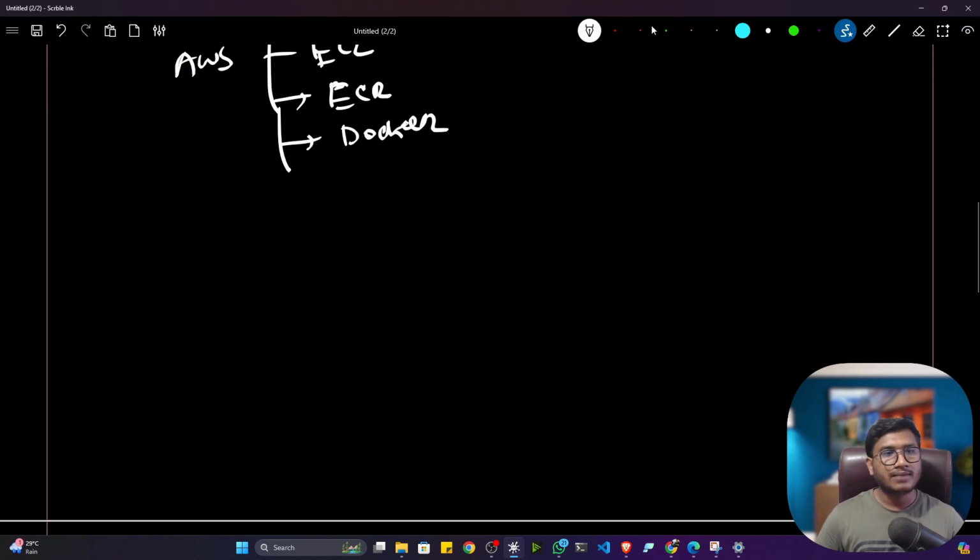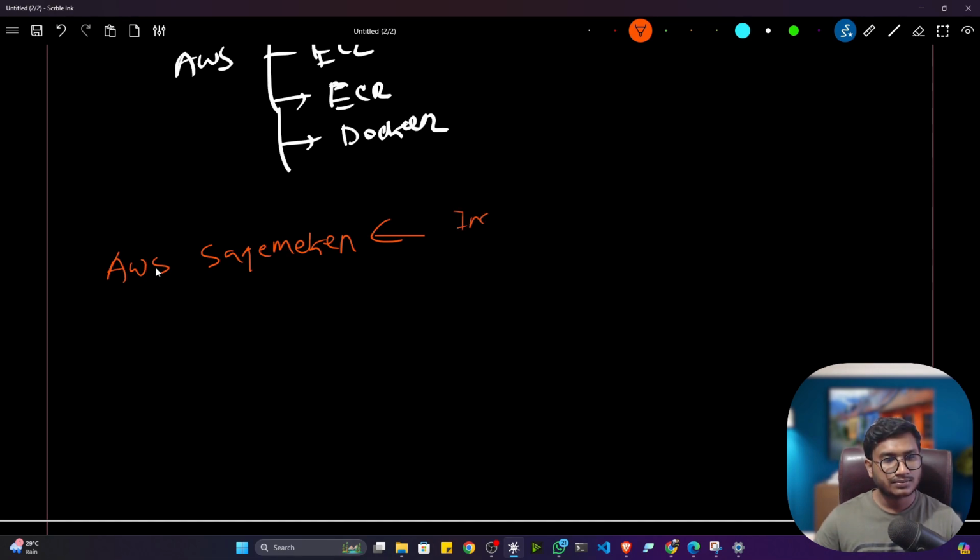Apart from that, AWS provides another service called AWS SageMaker. Those who are from an MLOps background already know what AWS SageMaker is. So SageMaker is a complete platform. Here you can ingest, train, evaluate and deploy any kind of machine learning or deep learning project.